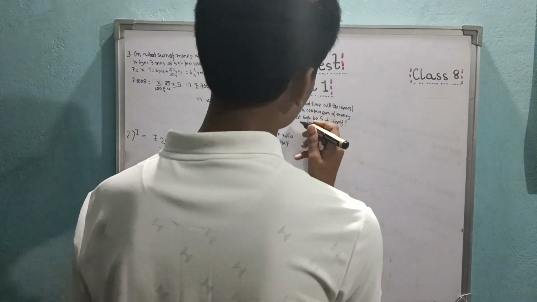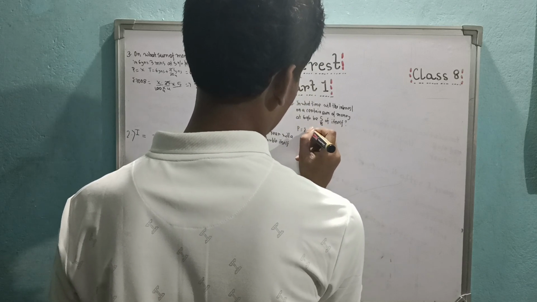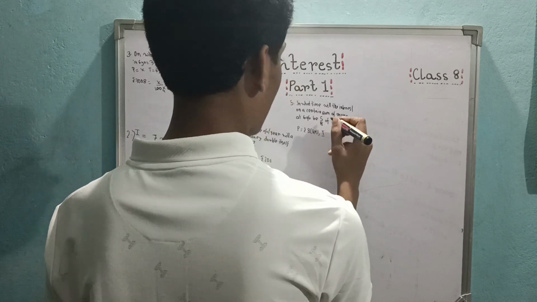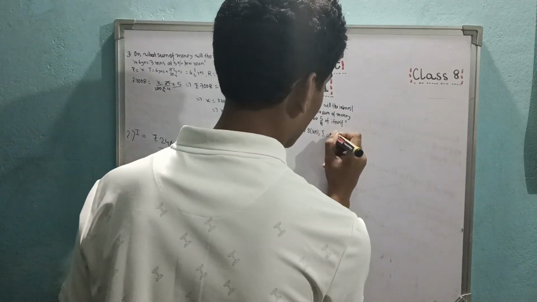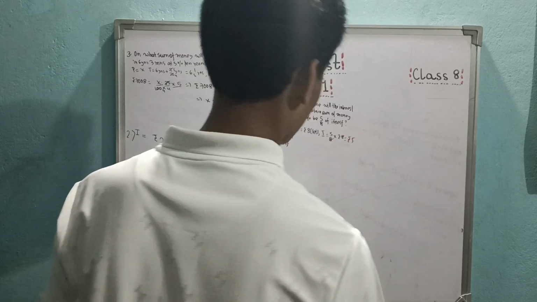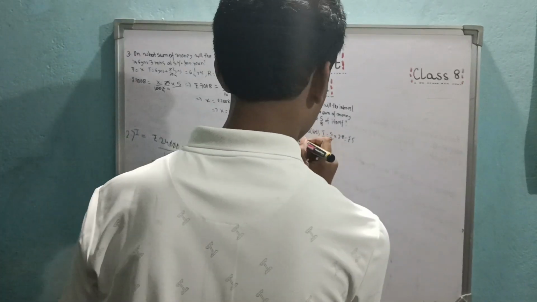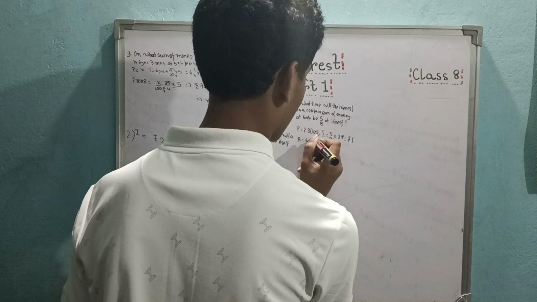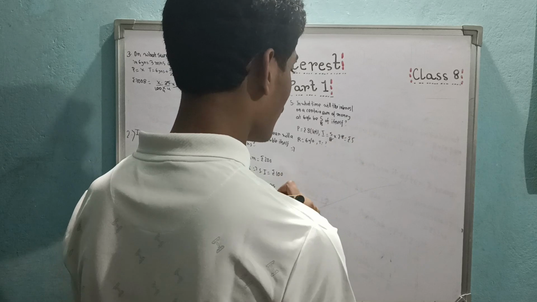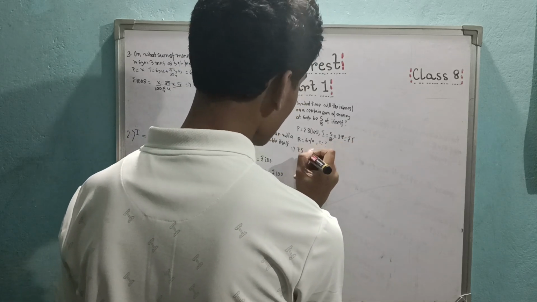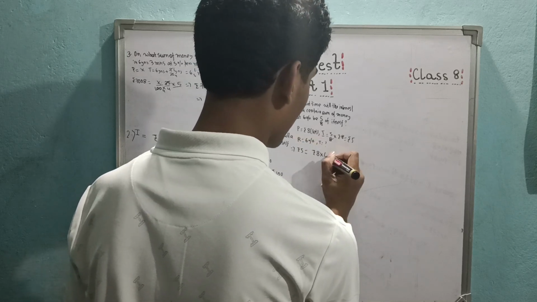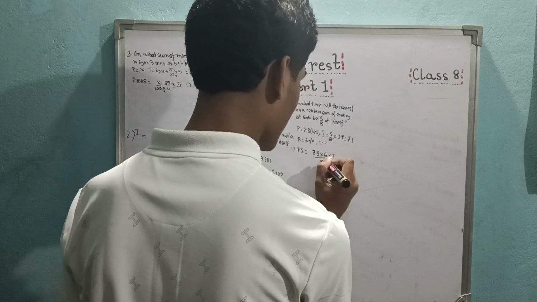So I take the principal as rupees 8. Then my interest will be what? 5 by 8 of the principal, 5 by 8 into rupees 8, rupees 5. Now my rate is 6%. Time I don't know. So simple interest, which is rupees 5, will be equal to principal, which I have taken as rupees 8, into rate, which is 6%, time t divided by 100.